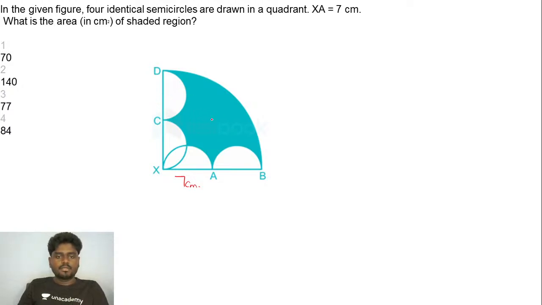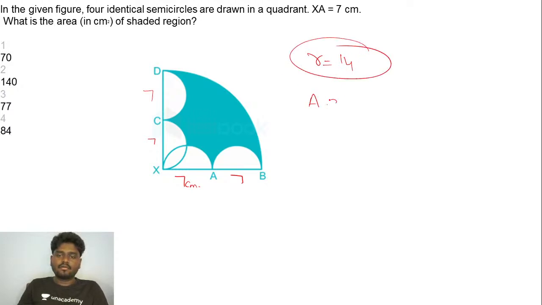So if that is the case, then this will also be 7, this will also be 7, this will also be 7. Cool. So from this, I know the fact that the radius of the quarter circle is 28.